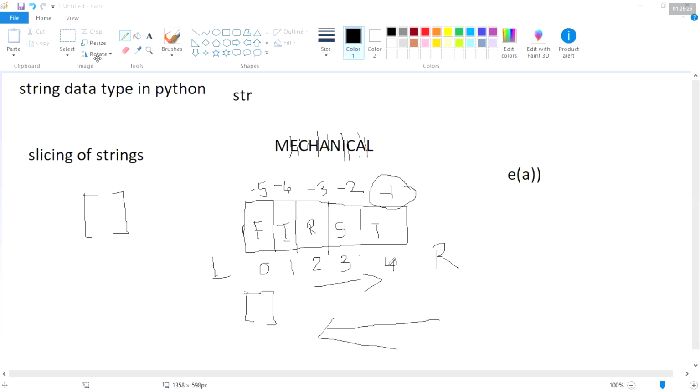Second one, negative index means backward direction, right to left. Good.